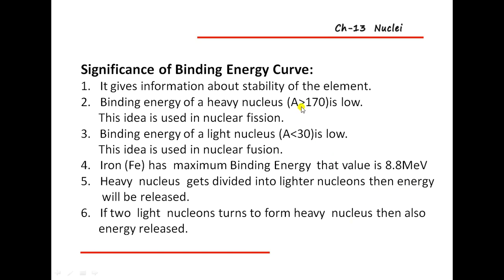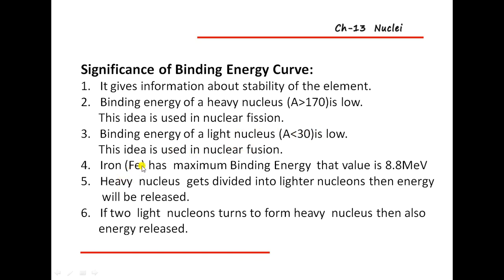Sorry, the binding energy of a heavy nucleus is low, and this idea is used in nuclear fission. The binding energy of a heavy nucleus has a low value, and this will be used in nuclear fission. If the nucleus is light, with a mass number greater than 30 and a low binding energy, this will be used in nuclear fusion reactions.